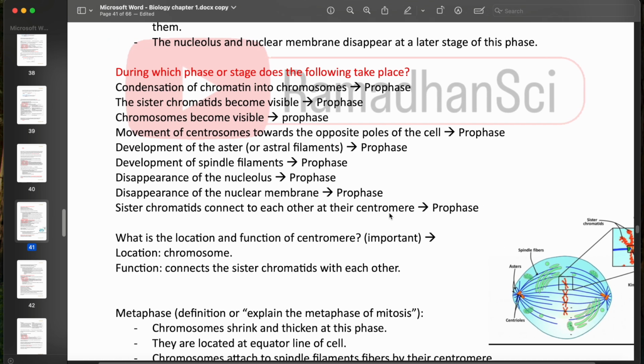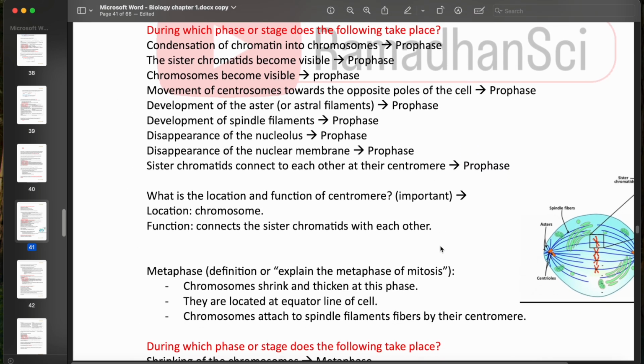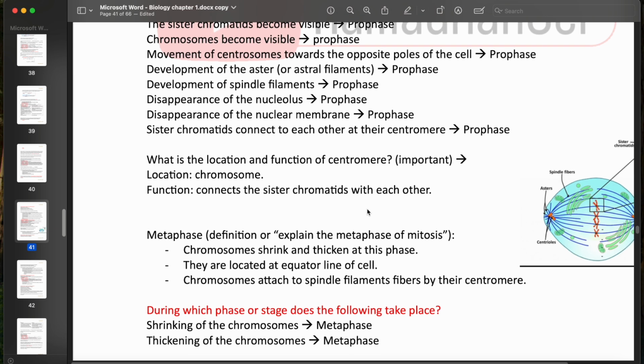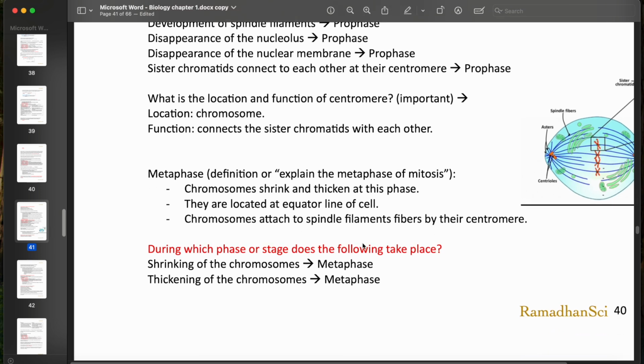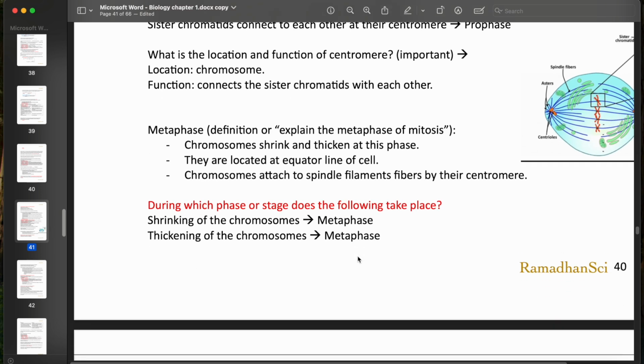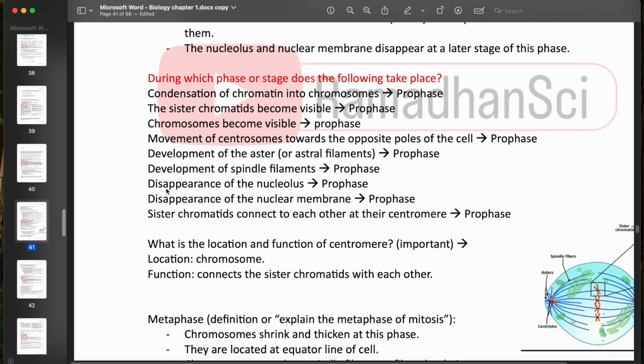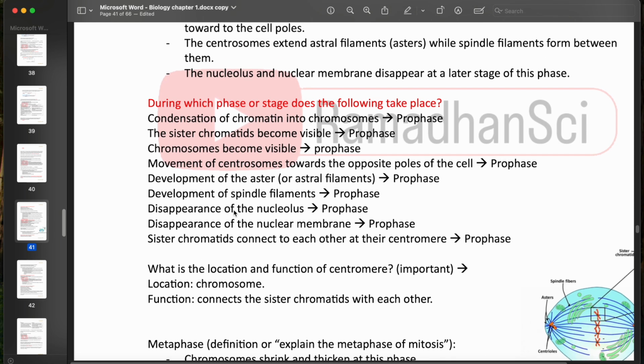All of those steps are taking place in the prophase. Now, if they ask you a question, what is the location and function of the centromere? The location, of course, is in the chromosome, and the function, they connect the sister chromatids with each other. Very important. Also, do not forget, the nucleolus and the nuclear envelope disappear in the prophase.